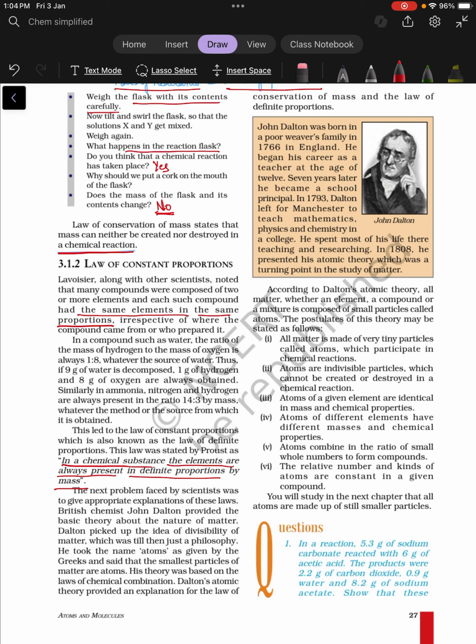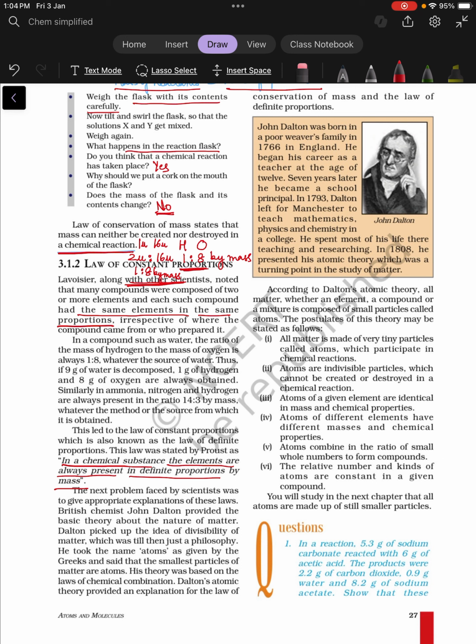For example, in case of water, hydrogen and oxygen always combine in 1:8 by mass. Now, how have we got this 1:8? See, if we check the atomic mass of hydrogen, it is 1U, and for oxygen, it is 16U. But because in water there are two atoms of hydrogen, we will take 2U, and for oxygen, because there is just one atom, we will take 16U. If we take the ratio, it comes out to be 1:8 by mass. This is the ratio of hydrogen and oxygen in water.